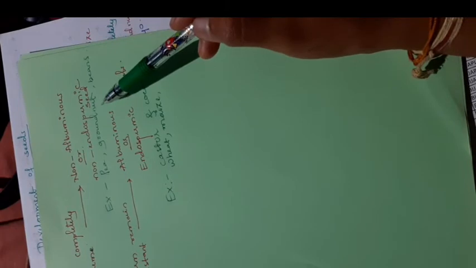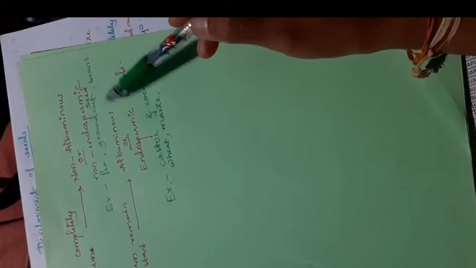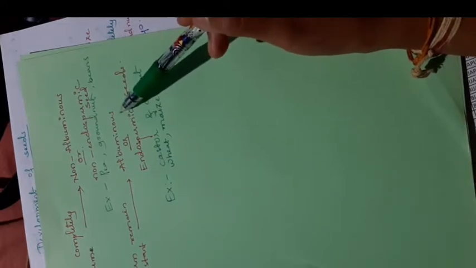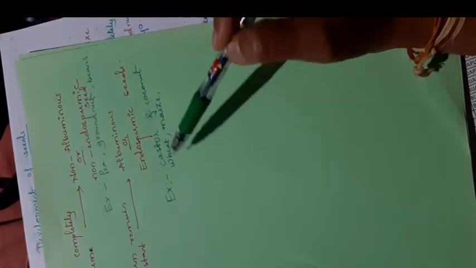Here embryo consumes all the endosperm. Some examples for non-albuminous seeds: pea, groundnut and beans. In these seeds we can't see any endosperm, means the complete endosperm is consumed by the embryo itself. Okay, then examples for albuminous or endospermic seeds: castor, coconut, wheat and maize.